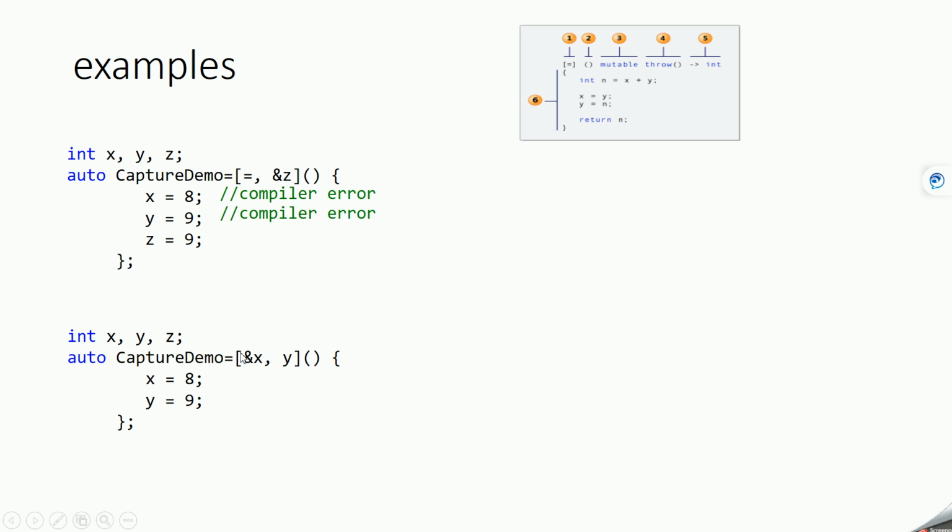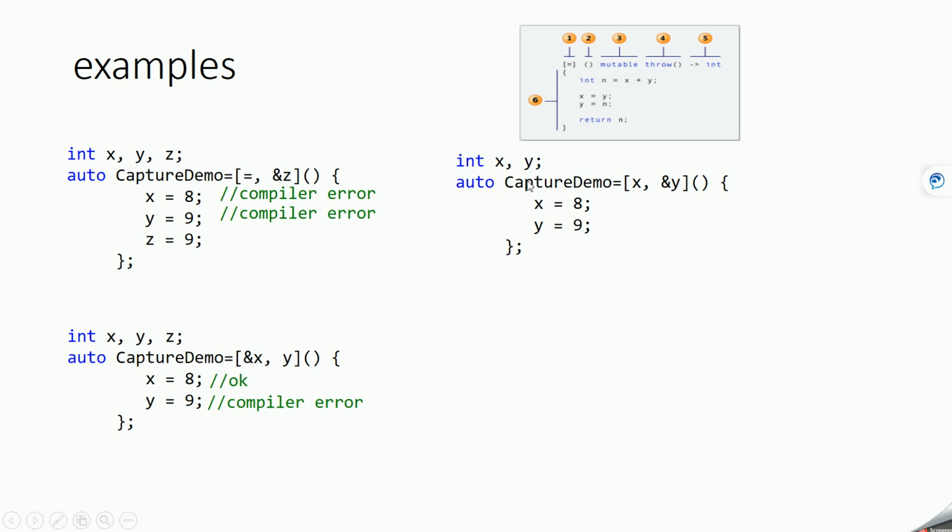In this case, we are capturing x by reference and y by value. So this line of code is okay. This is because x is captured by reference, so we can modify this x, but you cannot modify y because it is captured by value. So this will give you an error. And z is not captured here, so if you try to use this z inside the body of the lambda expression, it will give you an error. Now let's see some more examples.